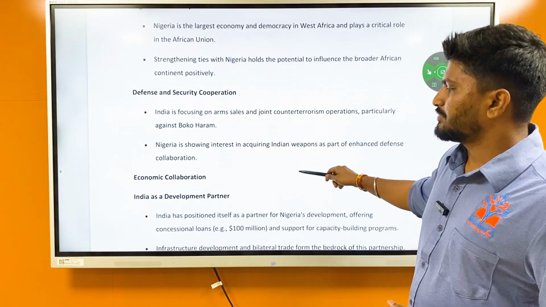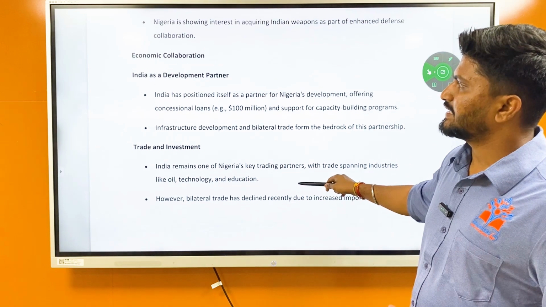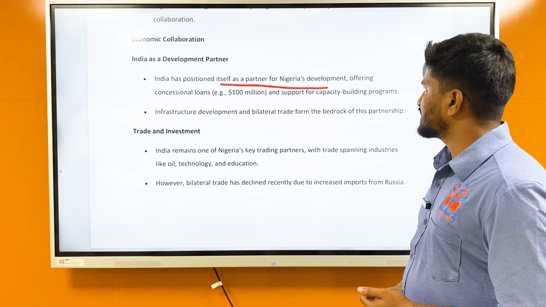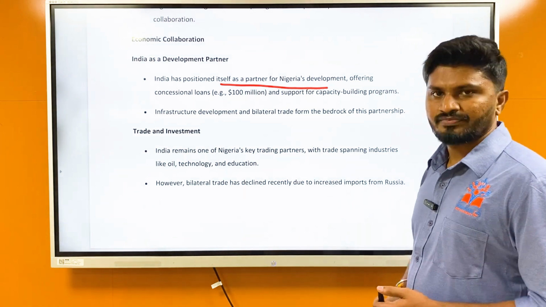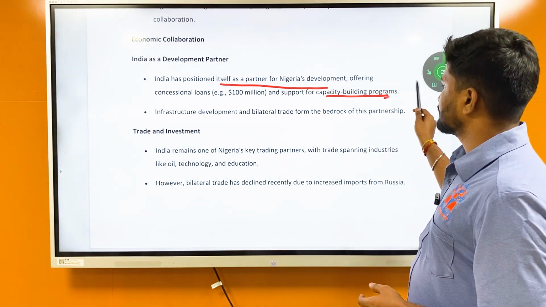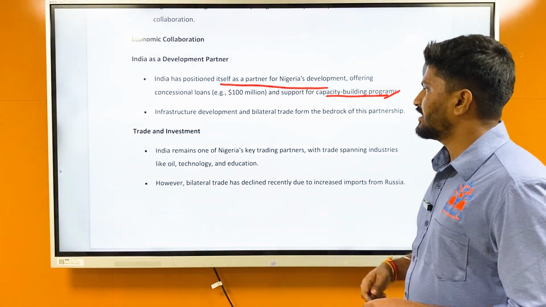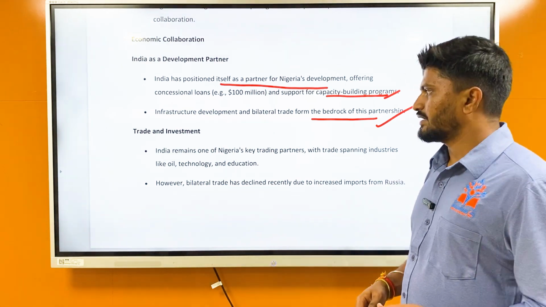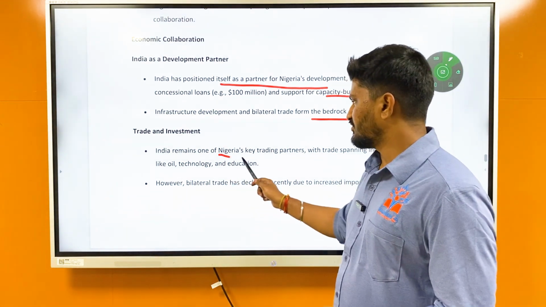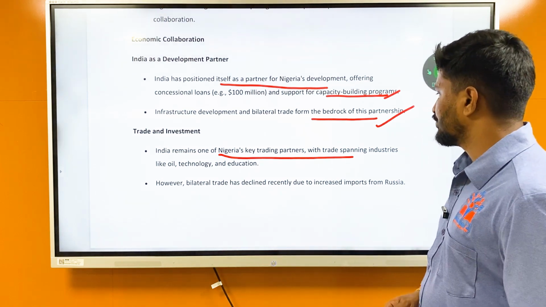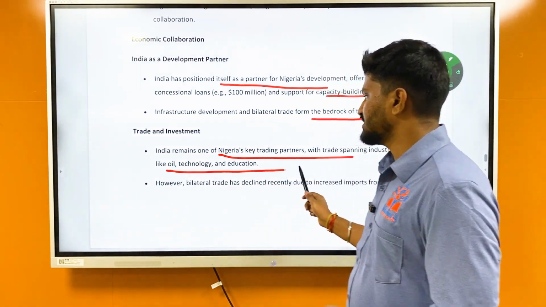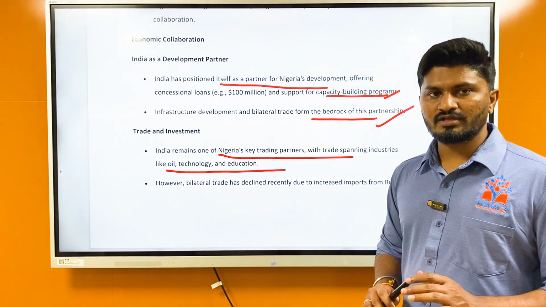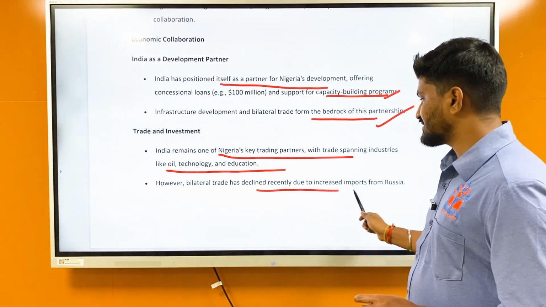Then economic collaboration. Nigeria is seeing India as a development partner. India has positioned itself as a partner for Nigeria's development, offering concessional loans and support for capacity building programs. Infrastructure development and bilateral trade form the bedrock of this partnership. Regarding trade and investment, India remains one of Nigeria's key trading partners, with trade spanning industries like oil, technology, and education.